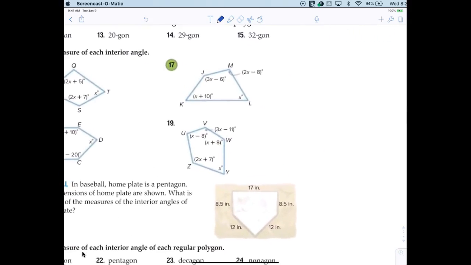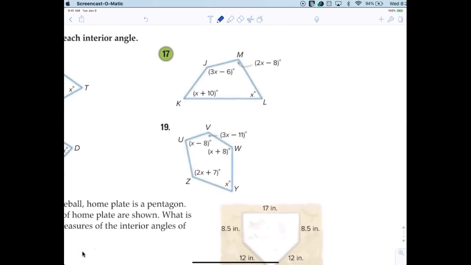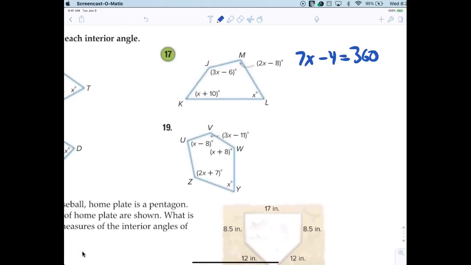The interior angles of a quadrilateral always add up to what? 360. All right, so what do we have? How many x's? 3, 4, 5, 6. It looks like 7x to me. And then minus 4 equals 360. And then solve that for x. That doesn't take any amount of time whatsoever. X is roughly what? 52. Is it exactly 52? Yes. X is equal to 52.